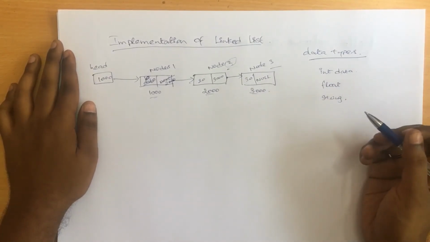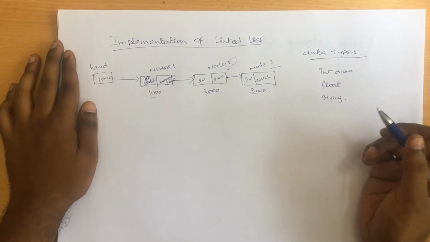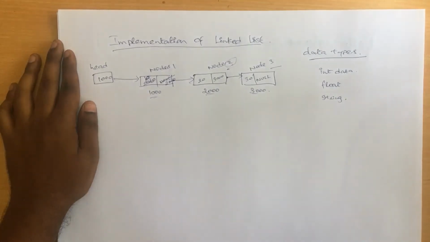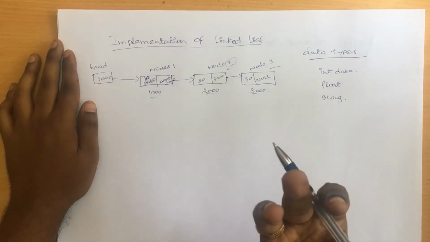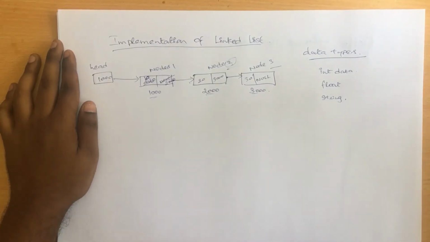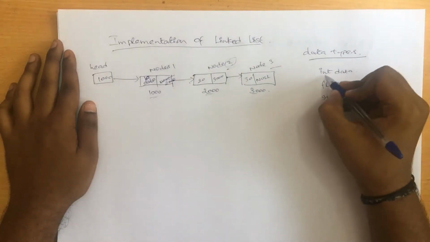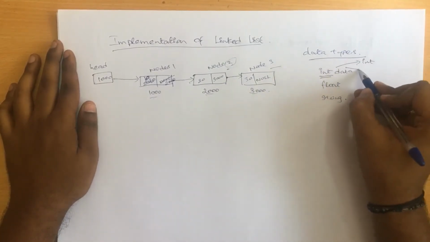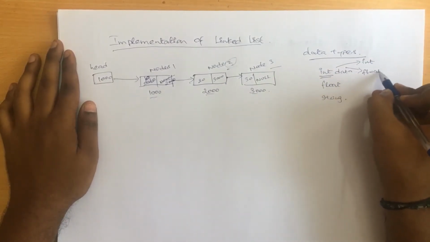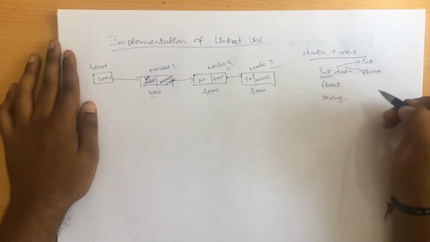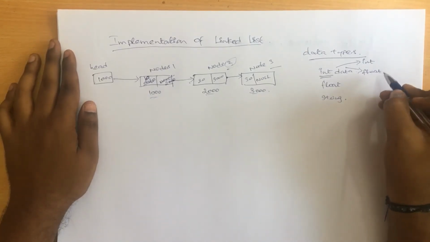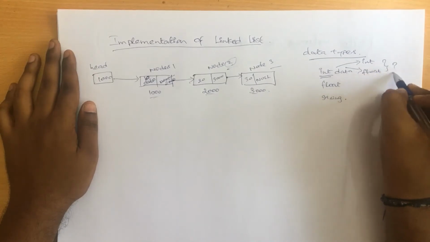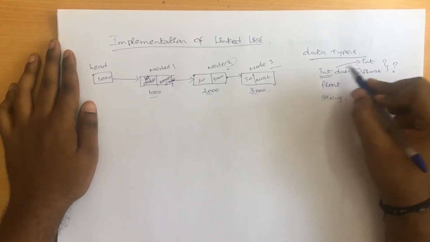We have too many data types, but I still have one doubt: is there any data type which can hold multiple data types inside the same thing? For example, if I consider an integer, it should hold an integer value as well as a floating point value at the same time. Is it possible to have two different data types under one single entity or one single data type?